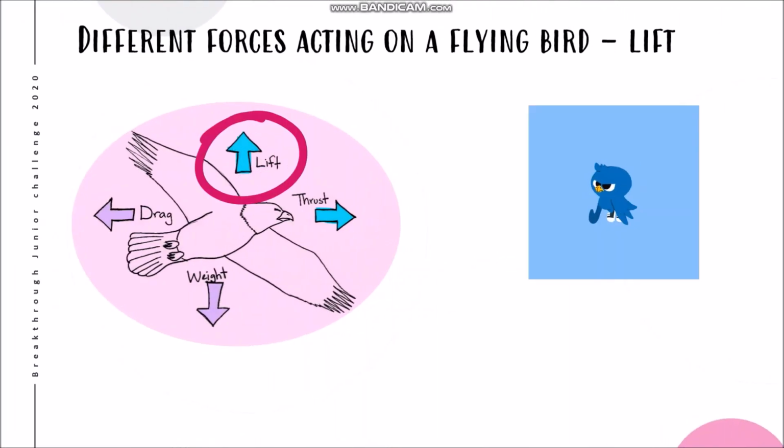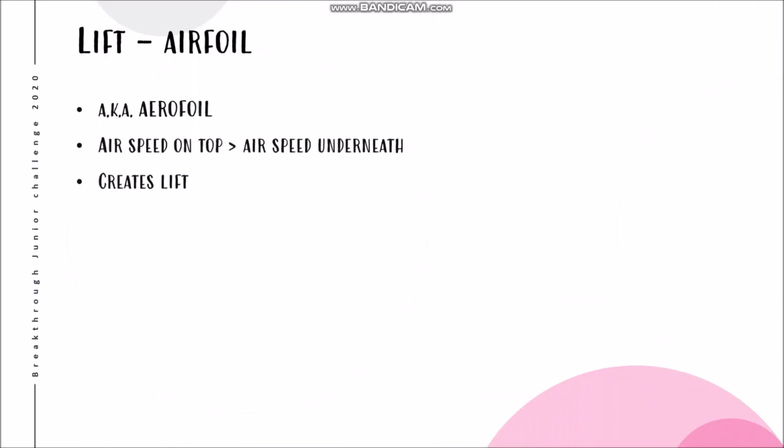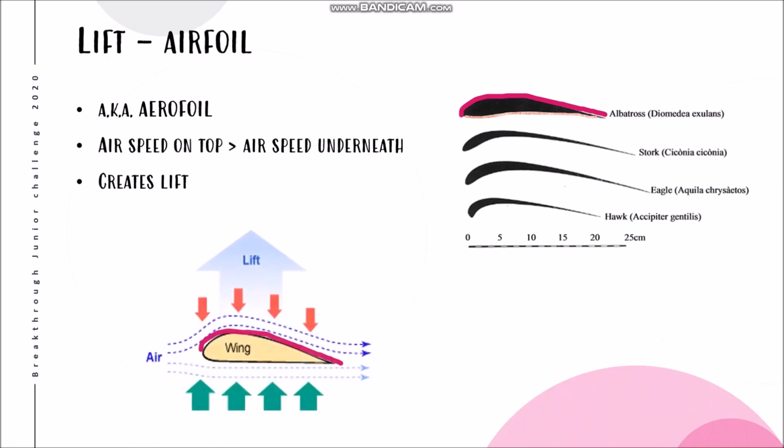Lift is the upward force that birds use to beat gravity. It comes from the way that air moves as a fluid. If you have air moving faster over the top of something than underneath it, it will be lifted upward by the pressure difference. Wings and feathers have a special shape, called an airfoil. The upper surface of the wing is curved more strongly than that of the under surface. This forces the air to move more quickly over the top than underneath, and therefore creates the lift a bird